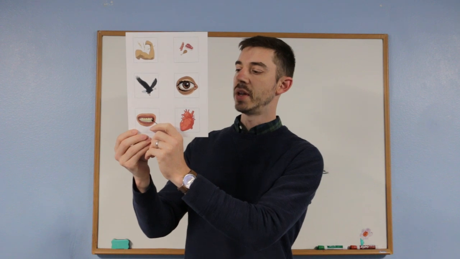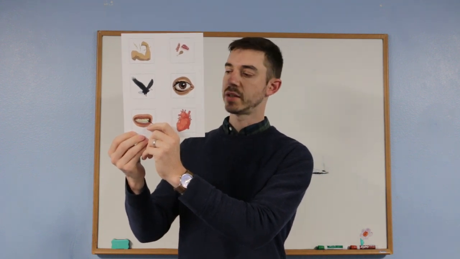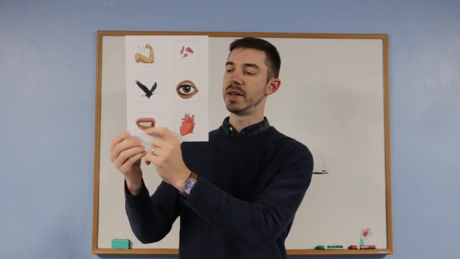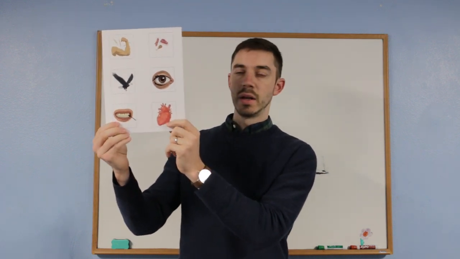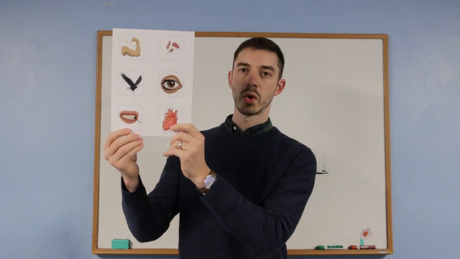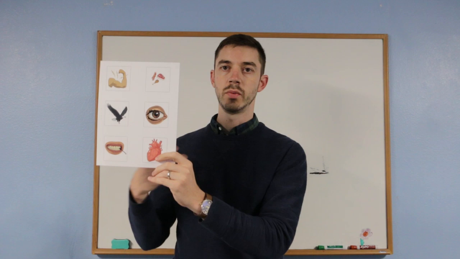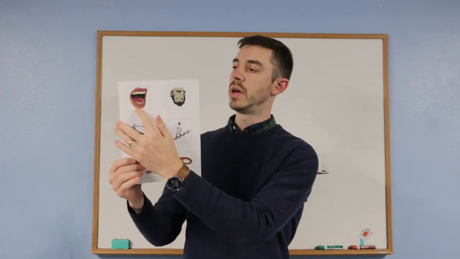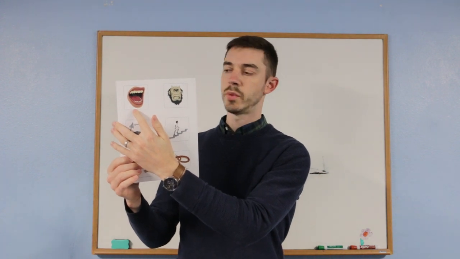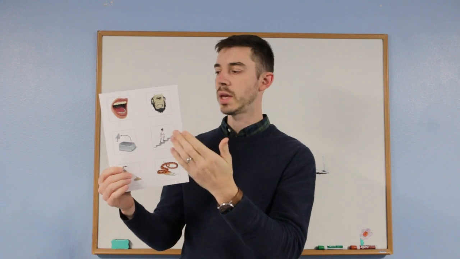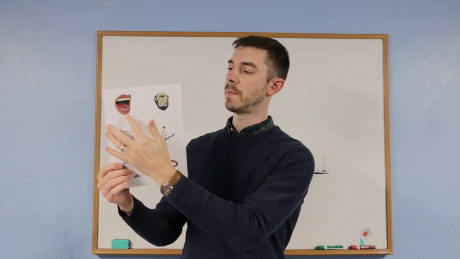Next is tooth, dens, dentis, masculine, another review word, and as you might remember, a derivative of this would be dentist. Next is heart, cor, cordis, neuter. A derivative of this would be cordial, which means you're friendly towards someone. Next is mouth, os, oris, neuter. A derivative of this is oral, so when you speak orally, you're using your mouth to speak.